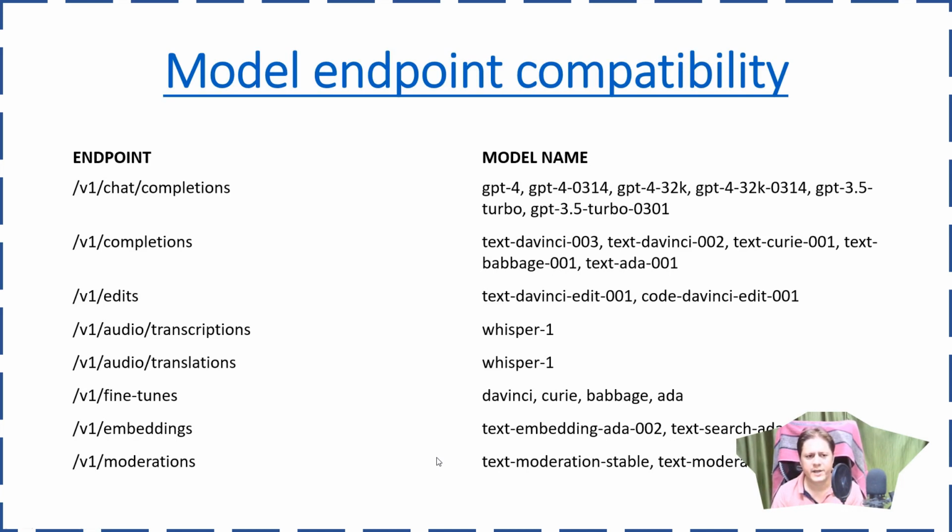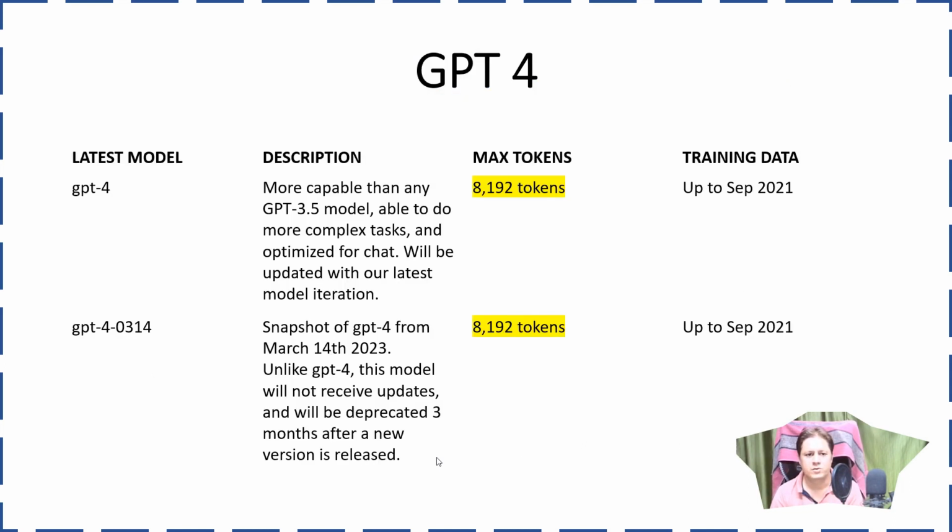And these are the API endpoints which are compatible with these different model names. If you are a developer, then only these models are important for you. These endpoints are important for you. And whenever you write code, you will have to embed your endpoints like this. So if you see, this is very important.